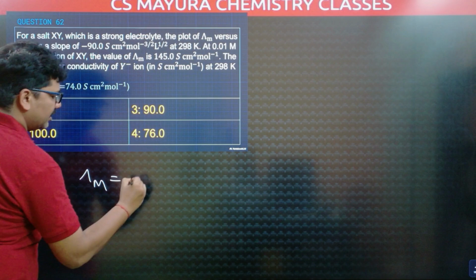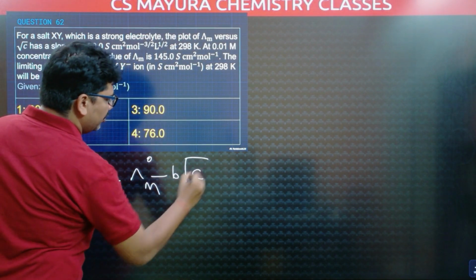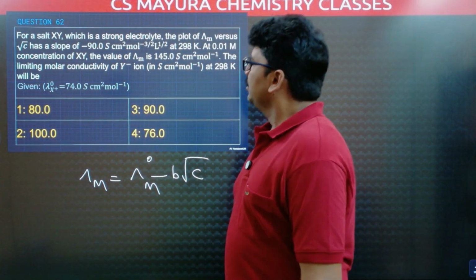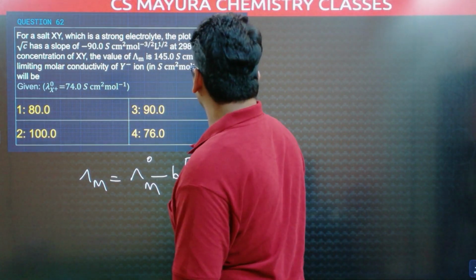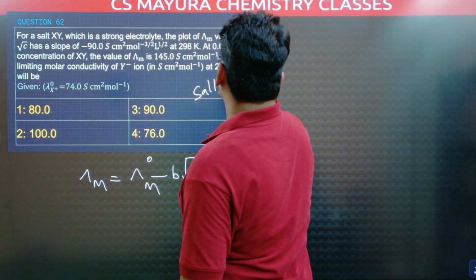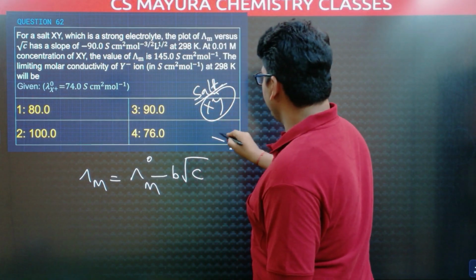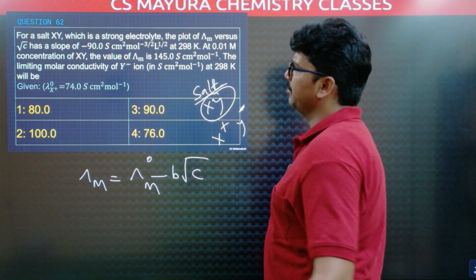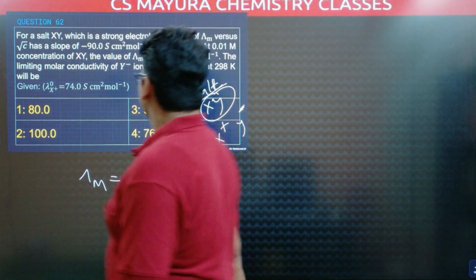Delta M is equal to delta M naught minus B root C. This is the Debye-Huckel-Onsager equation. What is given here? The salt is XY. The salt XY will have cation X plus and anion Y minus. Keep it in mind. Slope is minus 90.